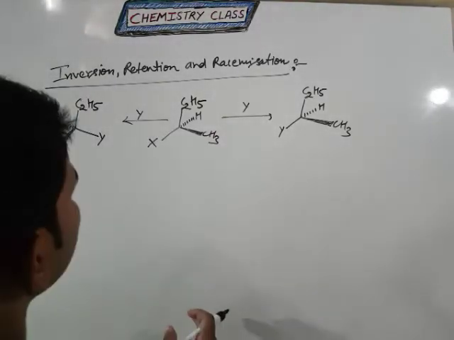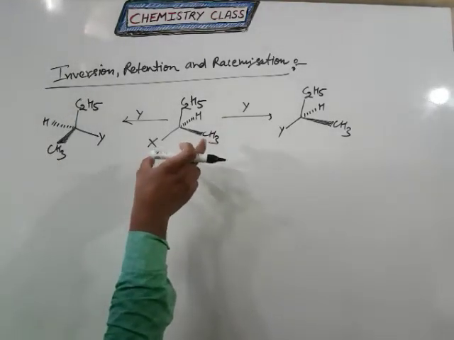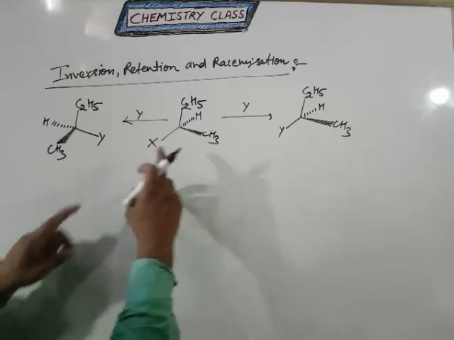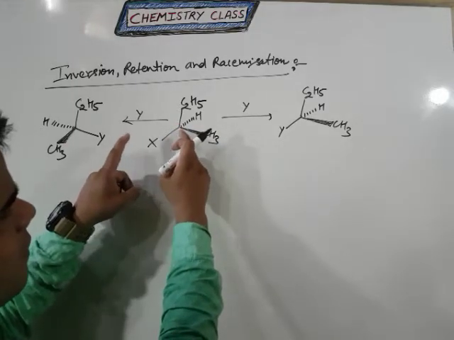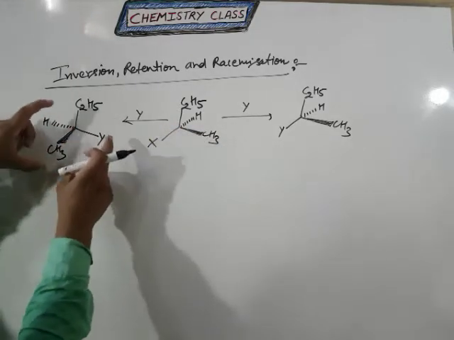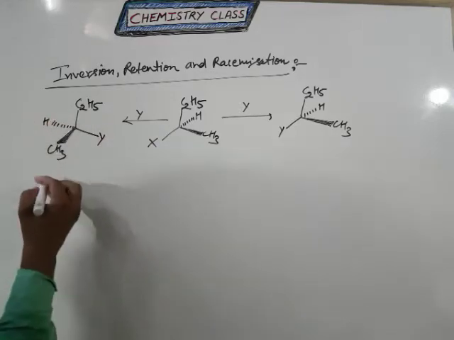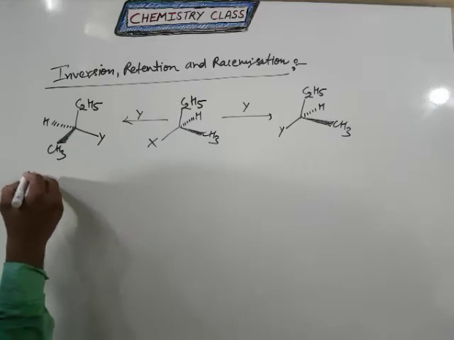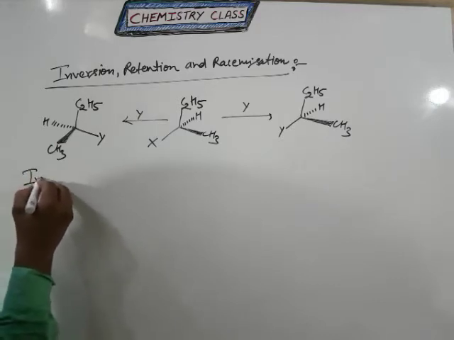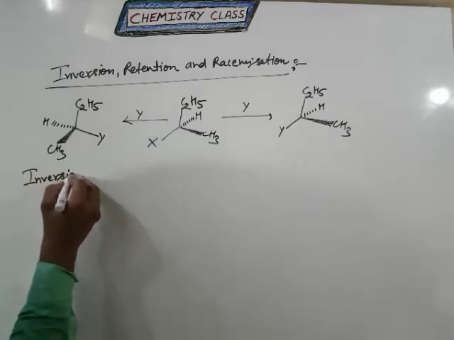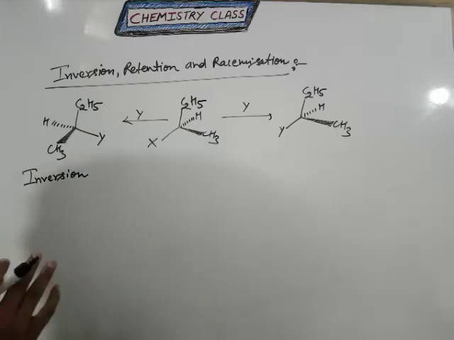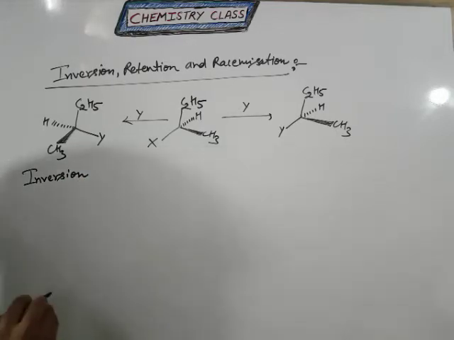So in this case, if the plane is changed, you can see the plane of the nucleophile is this one, and in this case the plane of the nucleophile is this one. So this product is known as the inversion product, because the plane is changed, that's why inversion product. Clear?